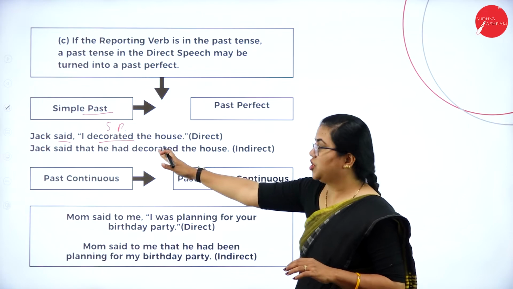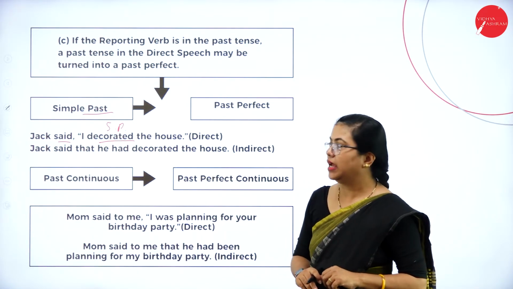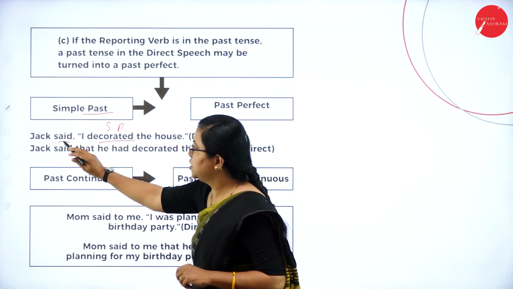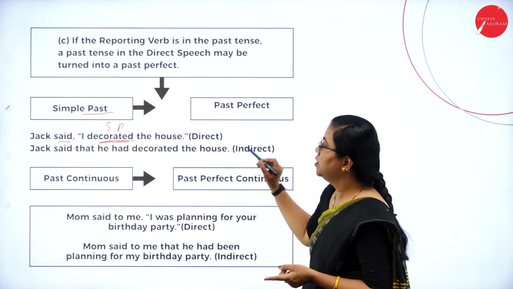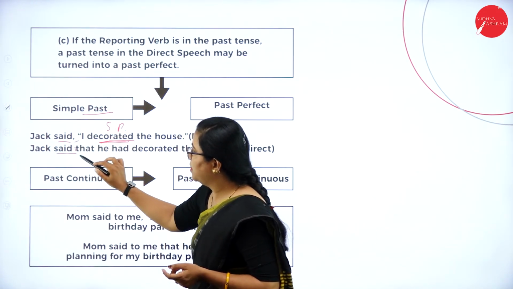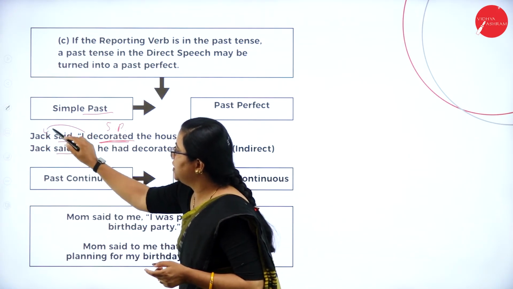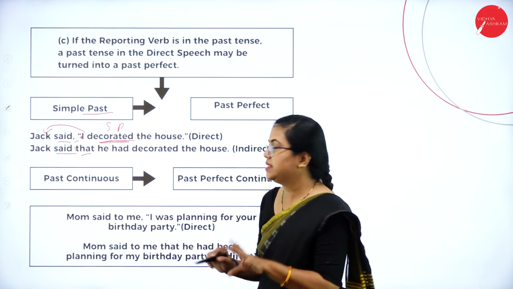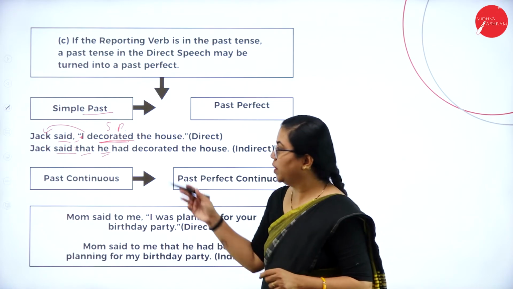So now we are checking the ones which are in past tense inside the inverted commas. Here it is in past tense already, so you can see this is in simple past, and that will change to past perfect. Jack said: past tense, comma replaced by that, removing the inverted commas. This I refers to Jack, who is a male person, so inside I have to use a male personal pronoun, so it is he.